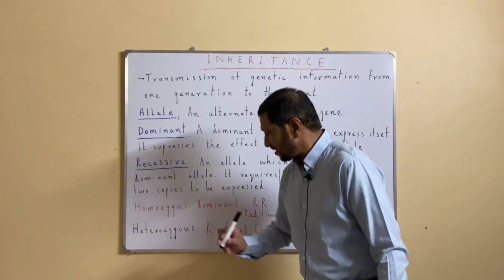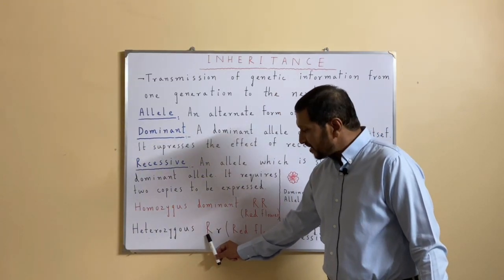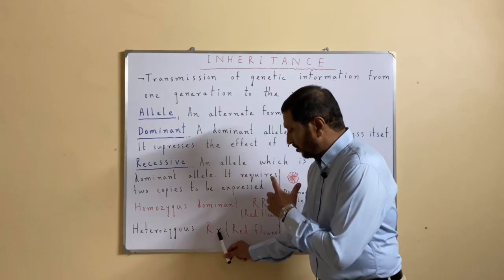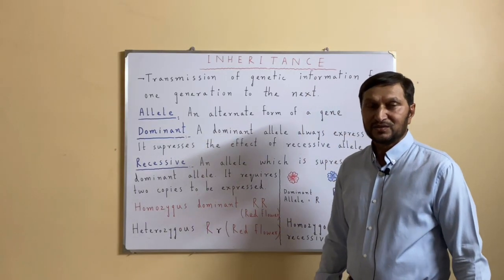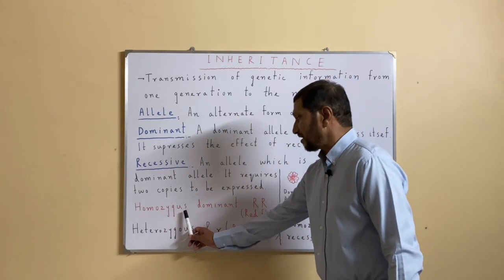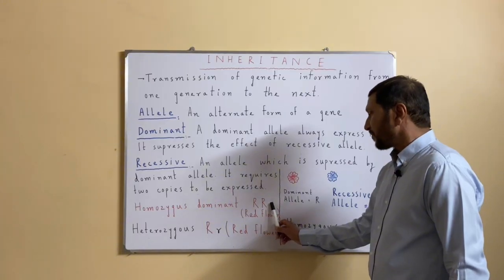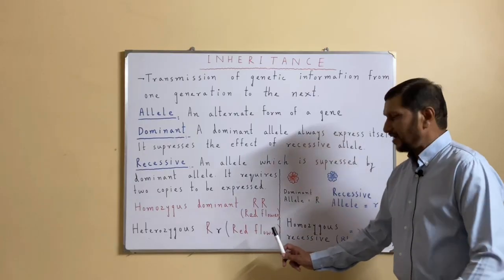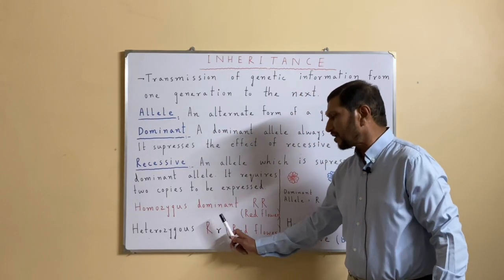Hetero means different, because on one chromosome the dominant allele is present, and on the other chromosome at the same location the allele is recessive, so that individual will be heterozygous. So, I repeat, this is homozygous dominant, capital R, and this is homozygous recessive, small r, and this is heterozygous, capital R, small r.